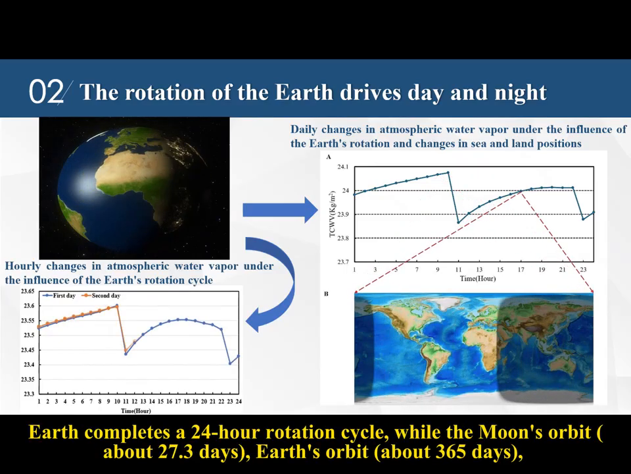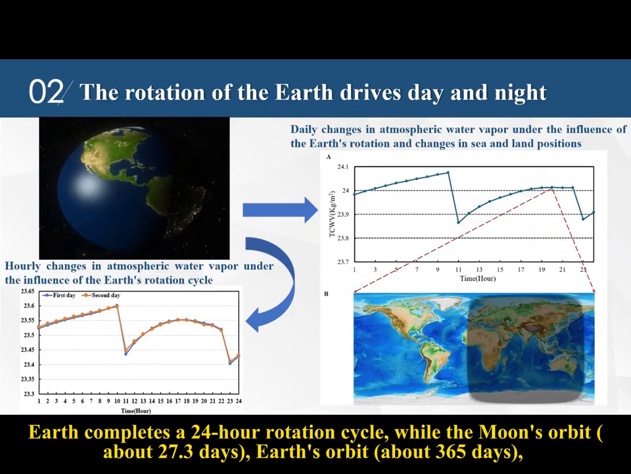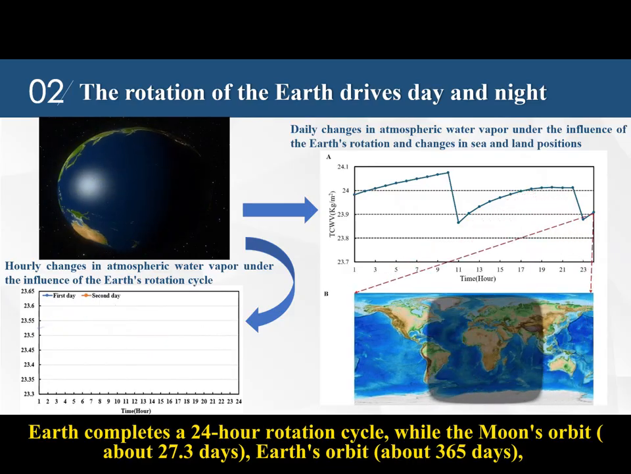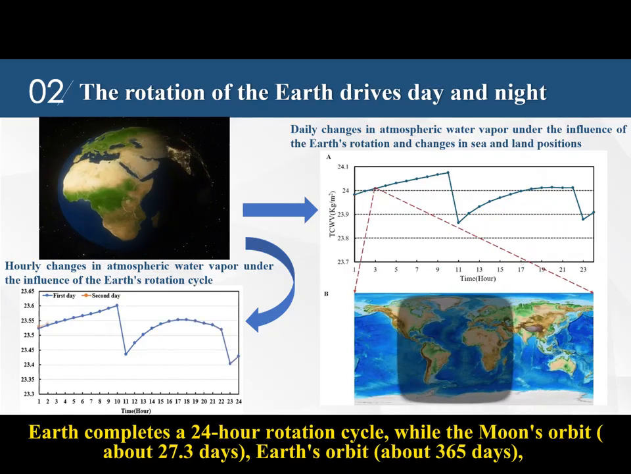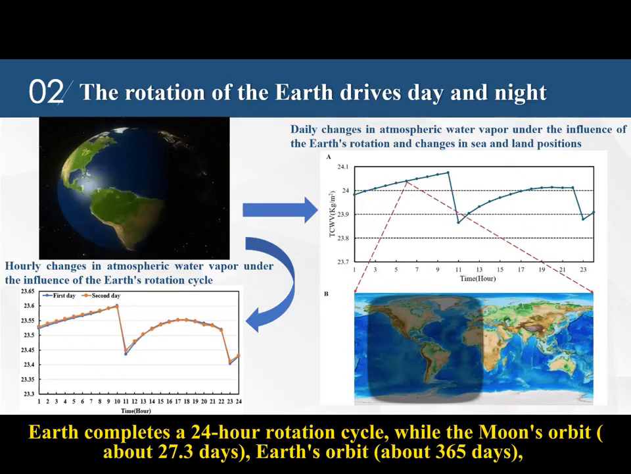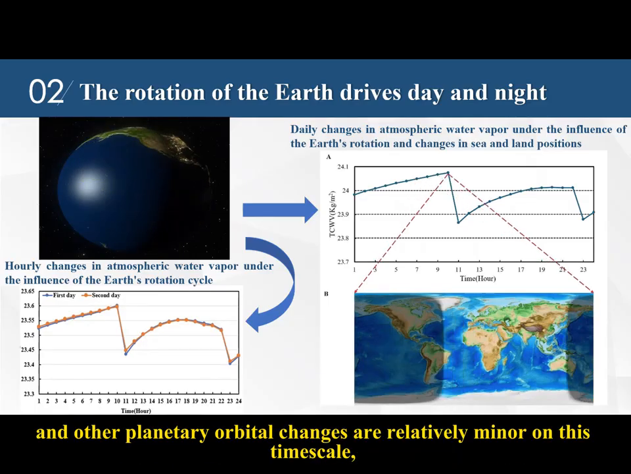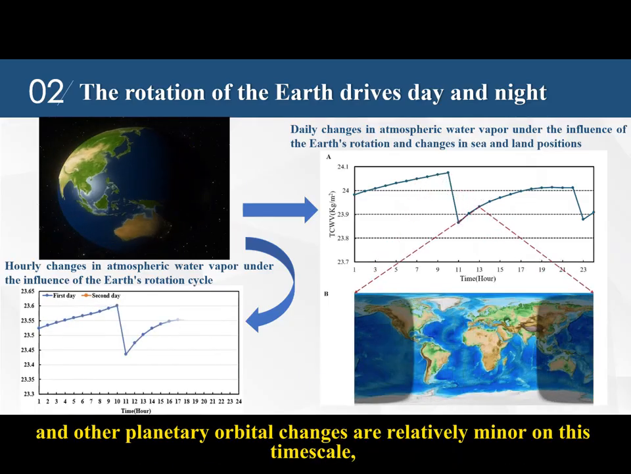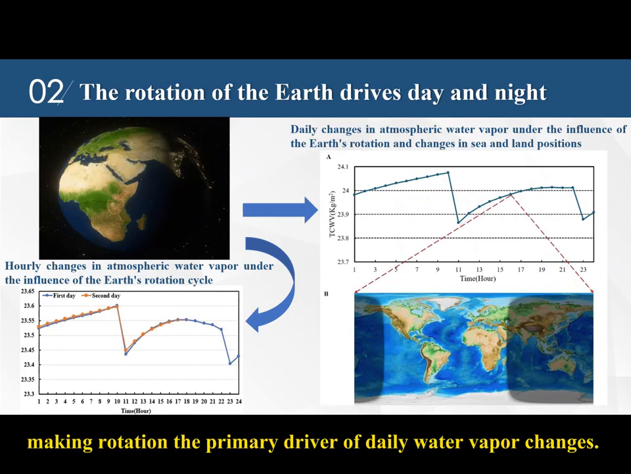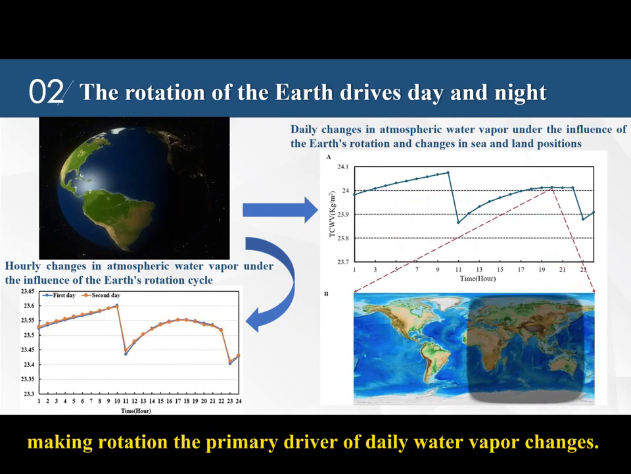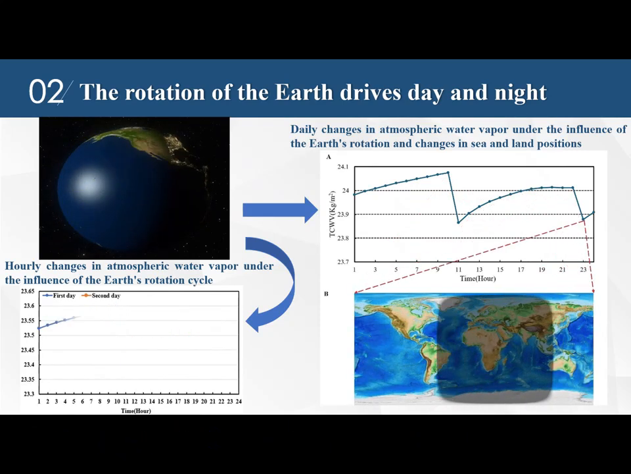Earth completes a 24-hour rotation cycle, while the Moon's orbit takes about 27.3 days, Earth's orbit about 365 days, and other planetary orbital changes are relatively minor on this timescale, making rotation the primary driver of daily water vapor changes.